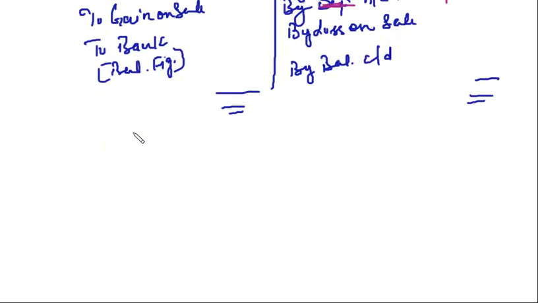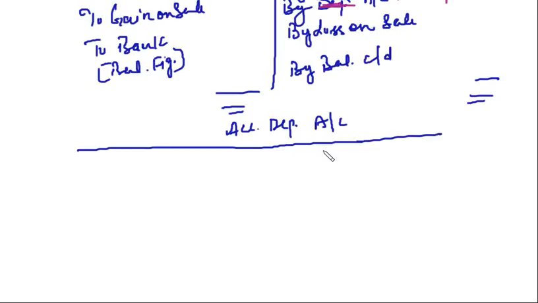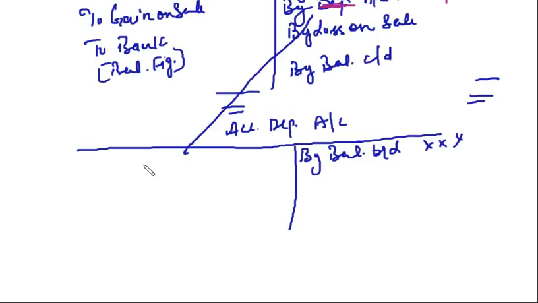And then after that, we will prepare accumulated depreciation account or provision for depreciation account. It is the same thing, right? Here we will take by balance brought down. You will be given the balances of accumulated depreciation or provision for depreciation in the books, right? So here this entry I will take on this side.